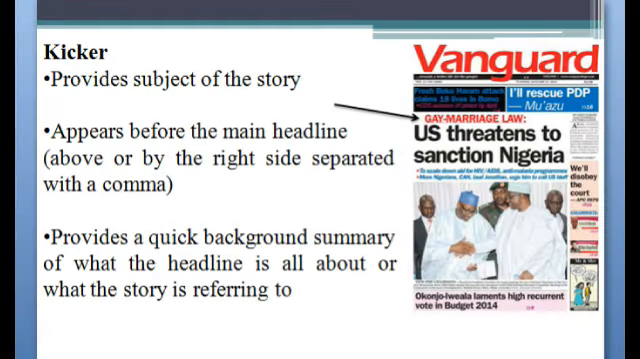Kicker. The kicker provides subject of the story. It comes above the main headline.